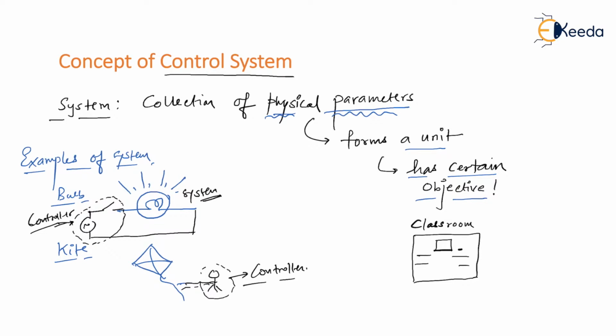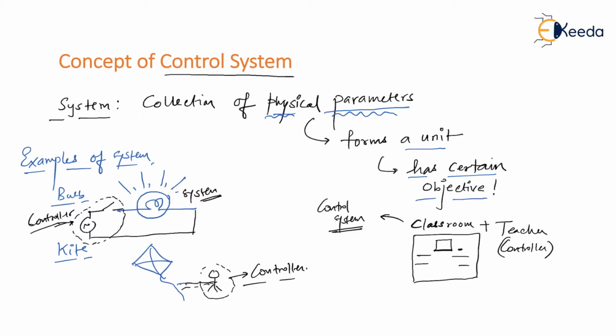But then, let me tell you, a classroom without a controller, that is, without a teacher, can be considered an uncontrolled system. Am I right? Because whenever the teacher is not present in the classroom, you know what a chaos is going on in the classroom. So I would say a teacher or a faculty will act as a controller. So teacher along with the classroom I can define as a control system.